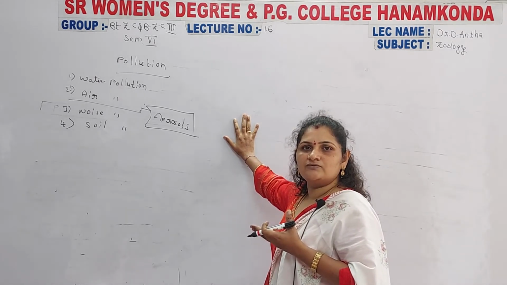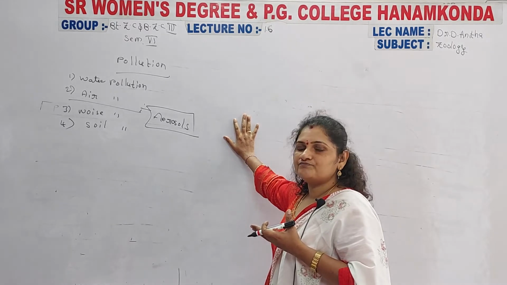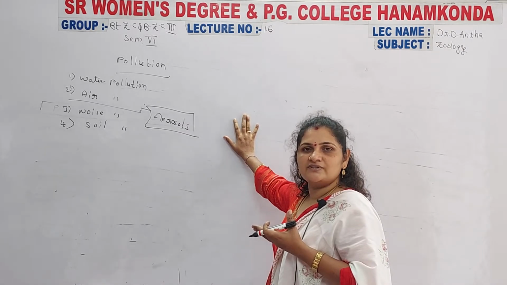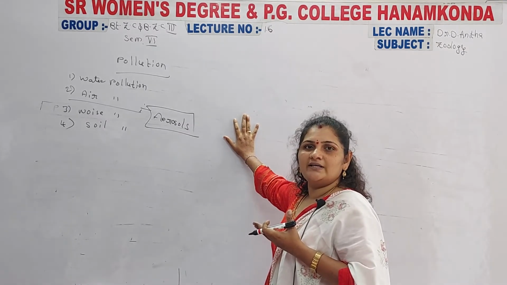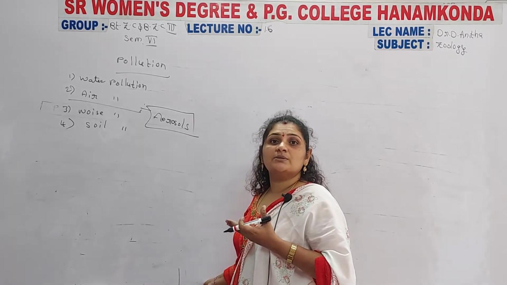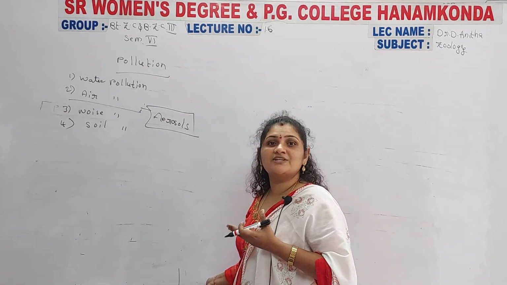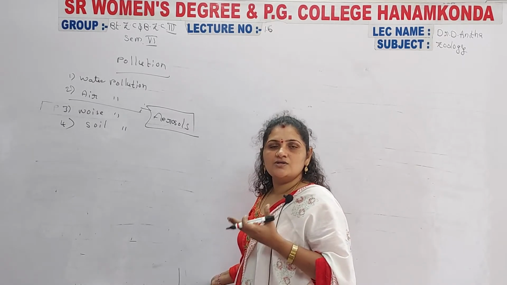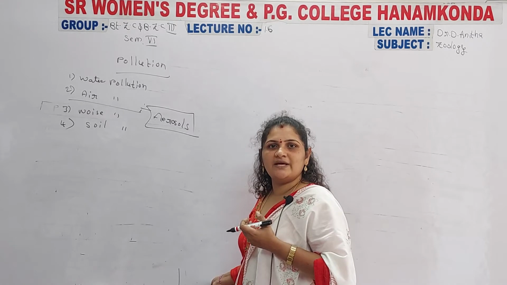The ozone layer protects us from the harmful ultraviolet rays. That layer protects each and every organism from the UV rays. Those ultraviolet rays are very harmful; they increase radiation levels. Today the ozone layer has become damaged.